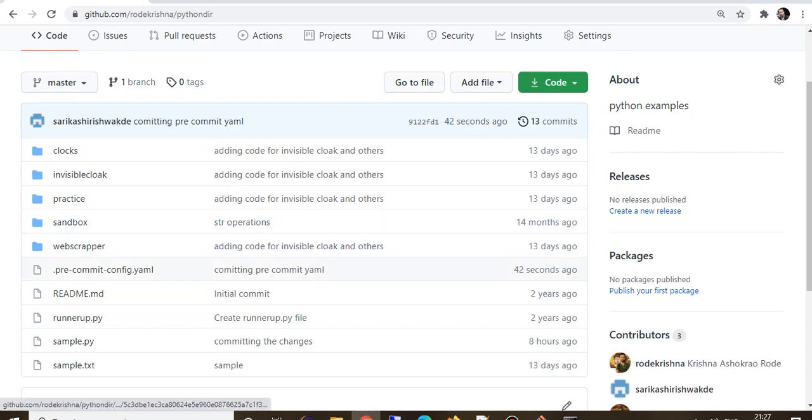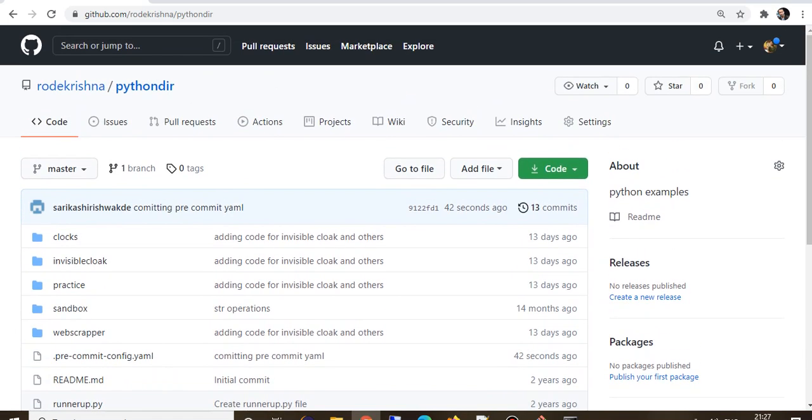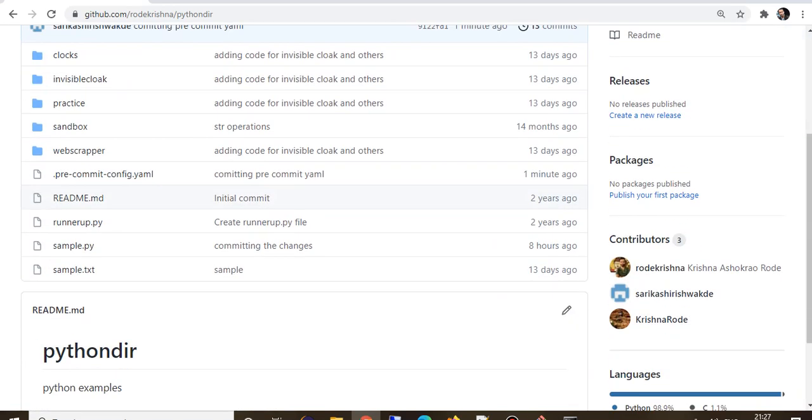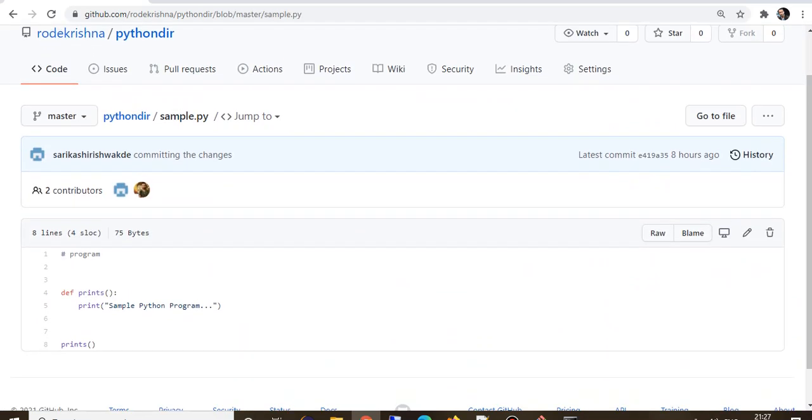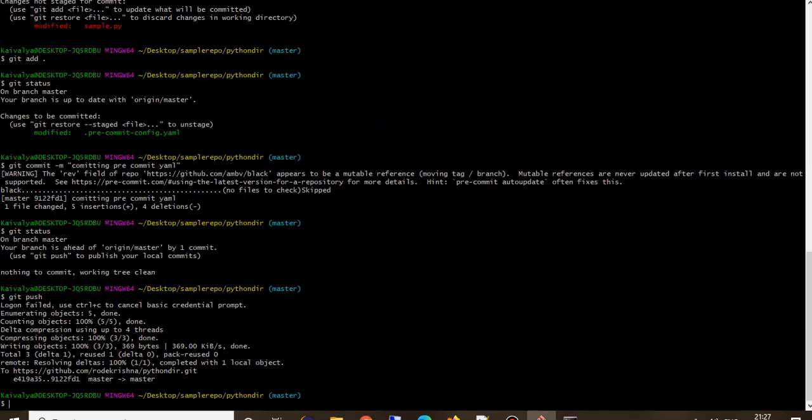So if you see the sample.py file on master, it has changed with the new changes. There are two spaces before and after, and there are no spaces after the end of the file, and there is space after hash.